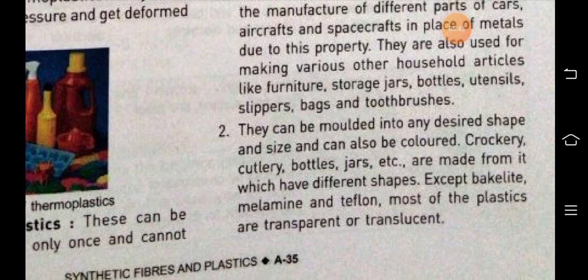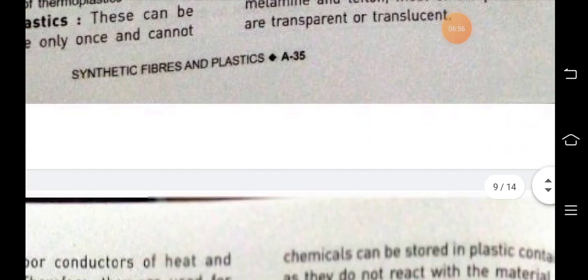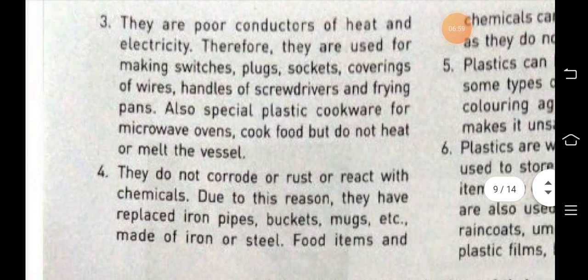Crockery, cutlery, bottles, jars are made from plastics which have different shapes. Except bakelite, melamine, and Teflon, most of the plastics are transparent or translucent. Then, third, plastics are poor conductors of heat and electricity. So, they are used for making switches, plugs, etc. Also, the special plastic cookware are there. Microwave ovens cook food but do not heat or melt the vessels.